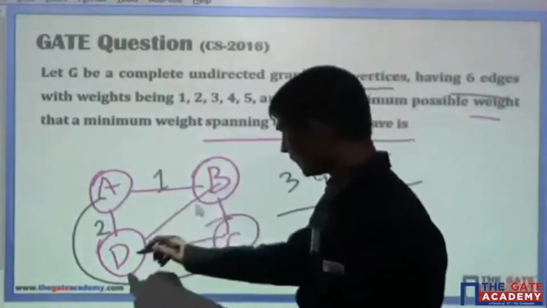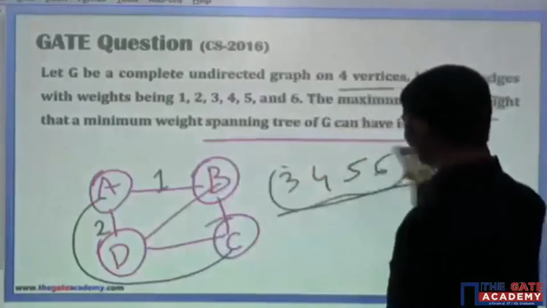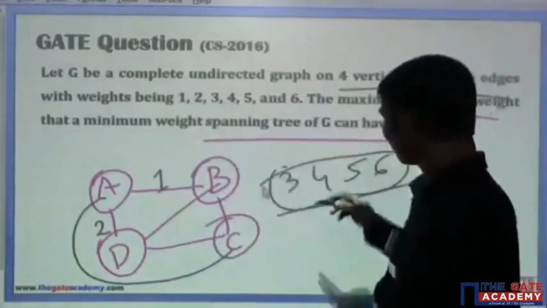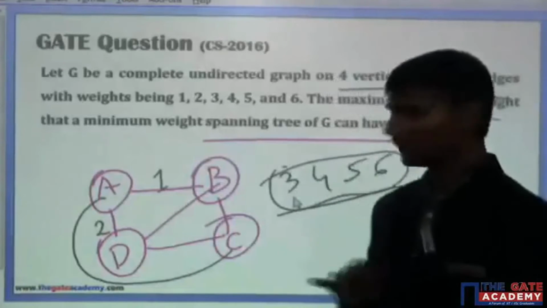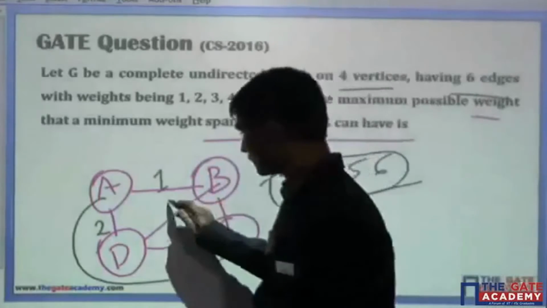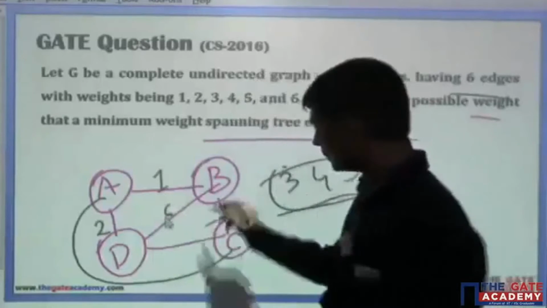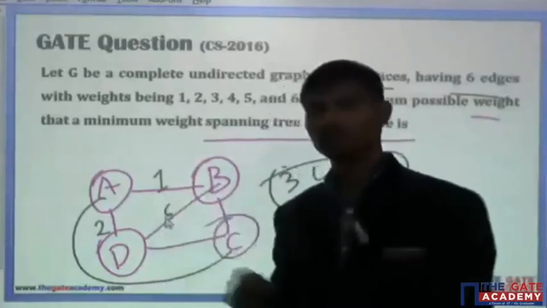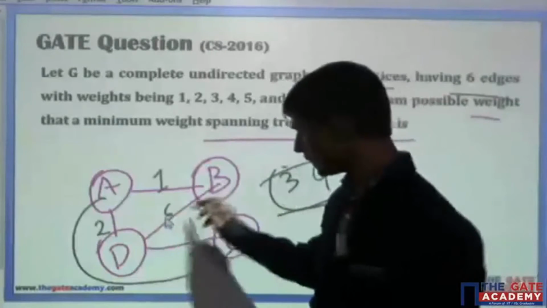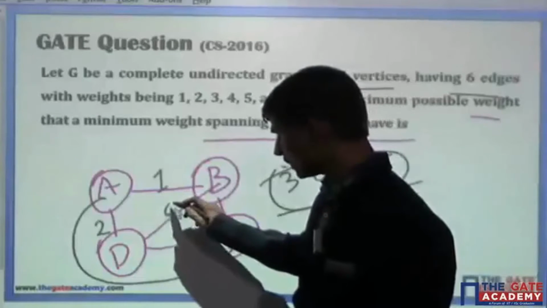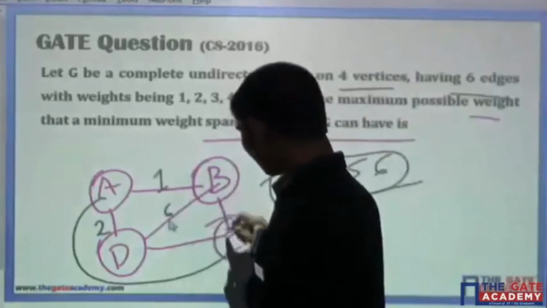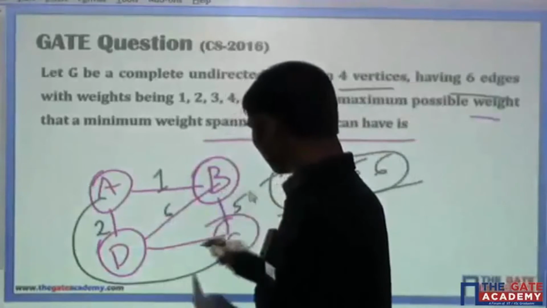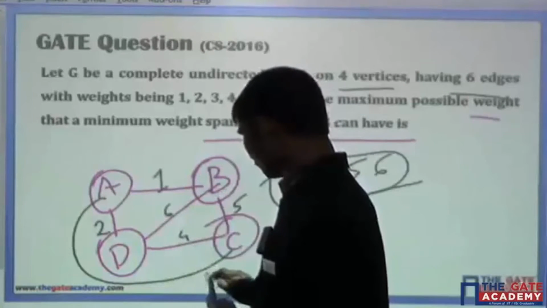And if in this edge I put any of the weights, suppose it is 3, 4, 5, 6. Let me take an example. Suppose I am putting 6. Then this edge is never going to be used. It means this 6 weight is never going to be used. So after this, at this edge suppose you are putting 5, here you are putting 4, and here you are putting 3.